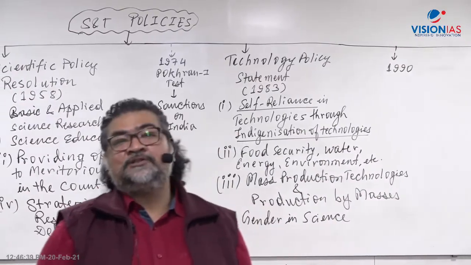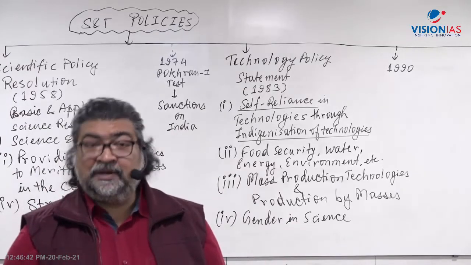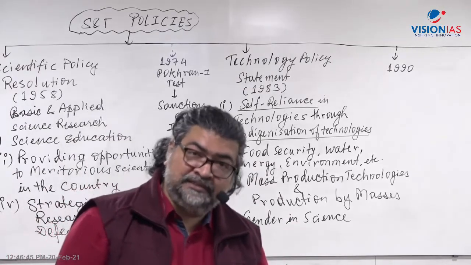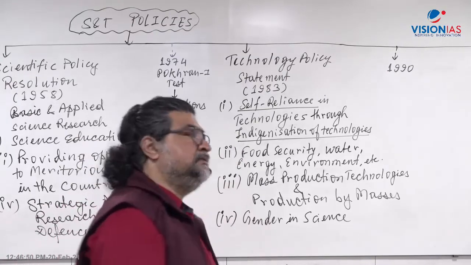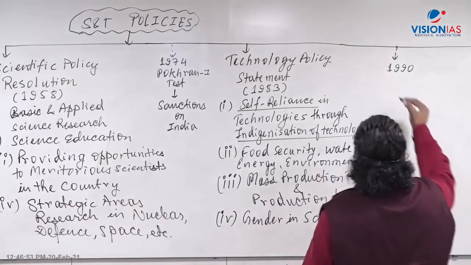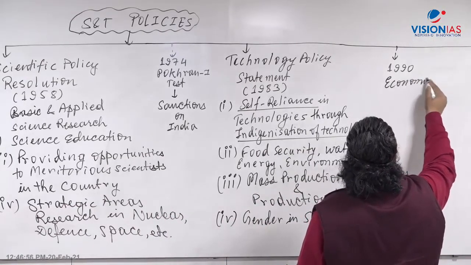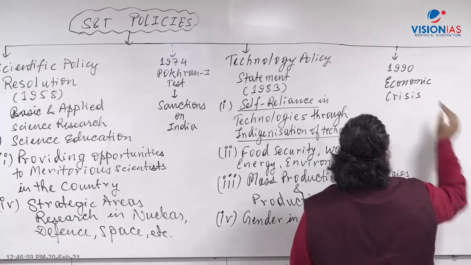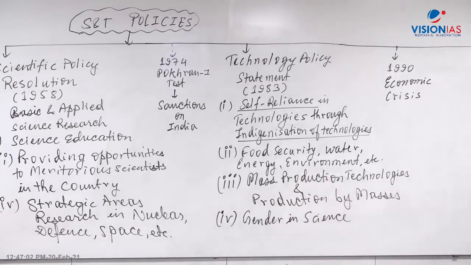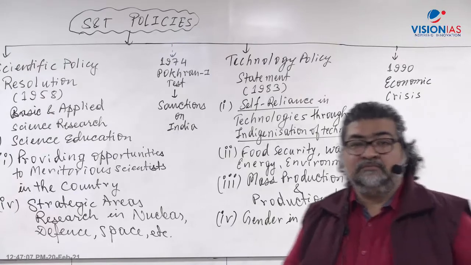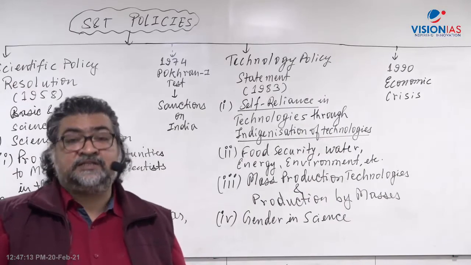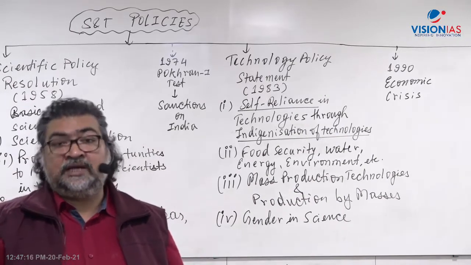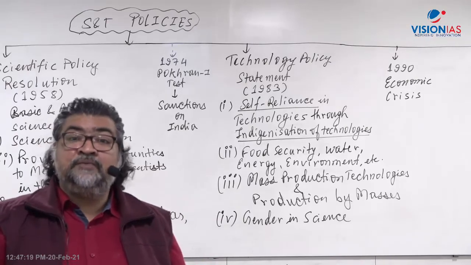India was forced to liberalize, privatize, globalize: LPG, liberalization, privatization, globalization. So there was an economic crisis, the 1990 economic crisis. Our foreign reserve, forex, became very low, and we had to ask for help from the World Bank to save us from that kind of financial crisis.